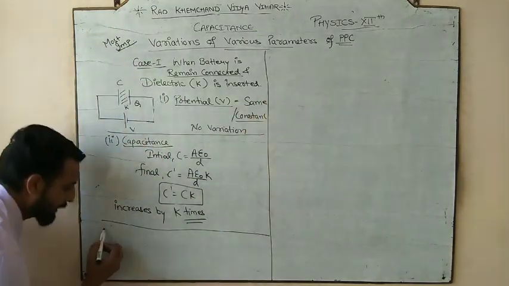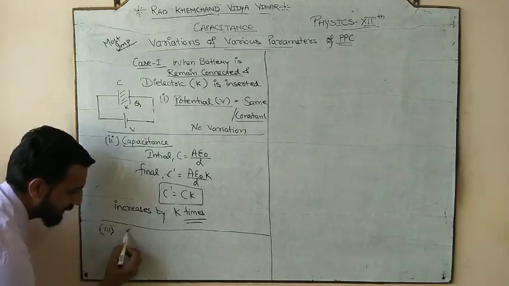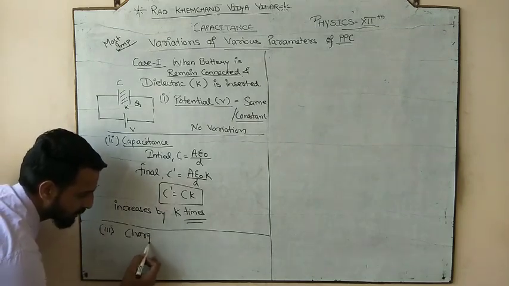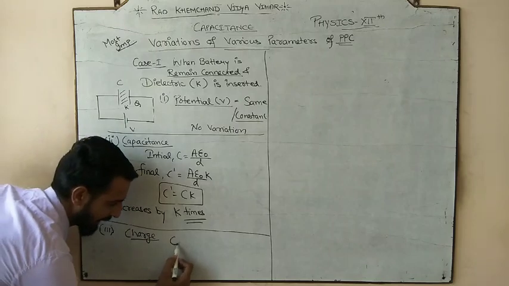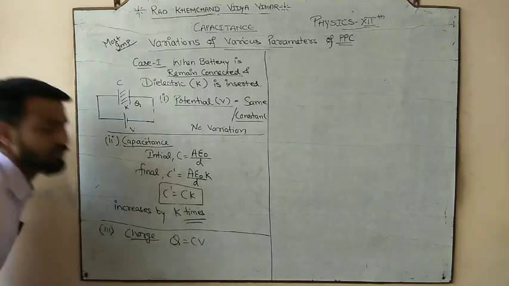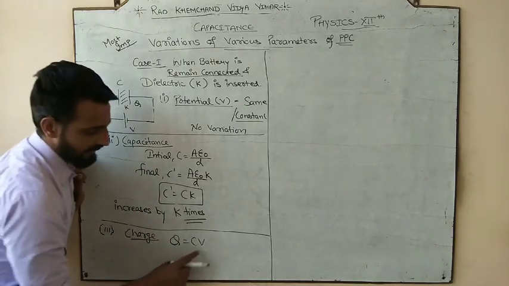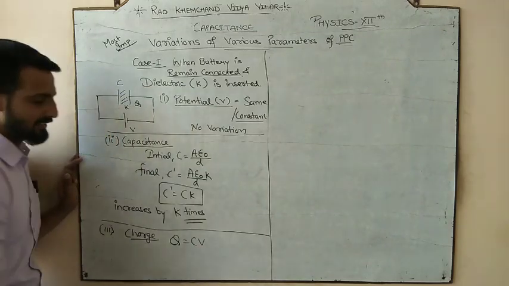Done. The third parameter that we are going to study is the charge. We all know that Q is equal to CV. But here the potential is the same.